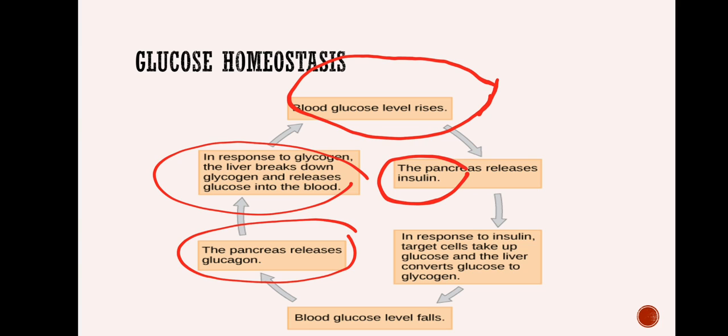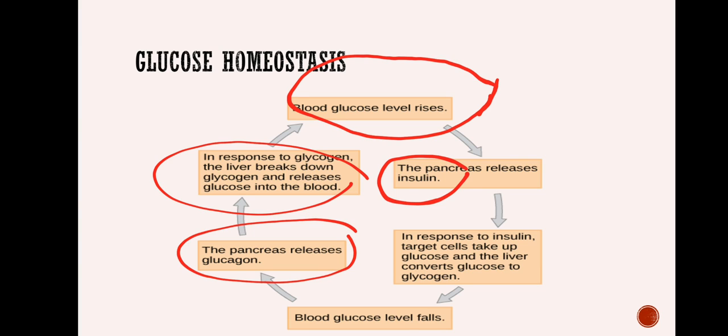So after eating food, when your blood glucose level has increased, which hormone is secreted? Insulin is secreted. The insulin will convert the glucose into glycogen, and it will be stored. And when you are starving for a longer time, the blood glucose level generally decreases. By sensing the change in the glucose concentration, the pancreas will secrete glucagon.